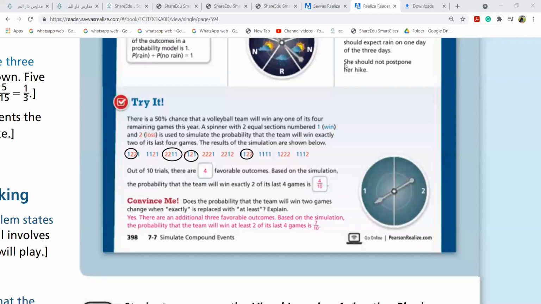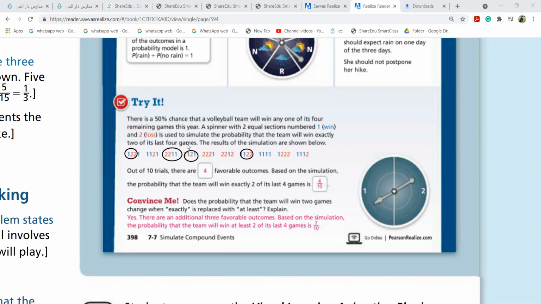So here, out of 10 trials, there are 4 favorable outcomes. What outcomes? The number 1 is the winning one. Here it is given that it will win any one of its 4 remaining games. A spinner with 2 equal sections, 1 is the winning and 2 is the loss, is used to simulate that the team will win exactly 2 of its last 4 games.